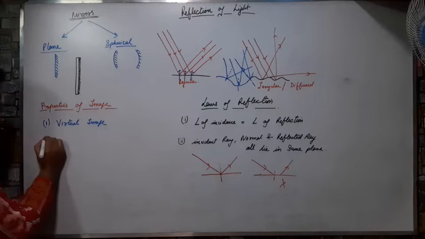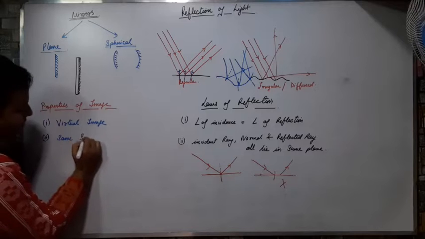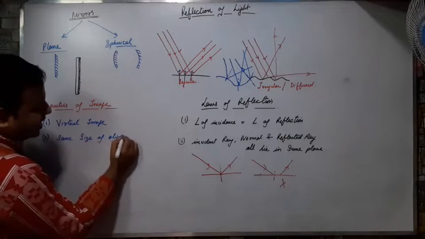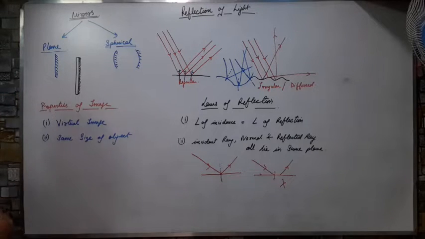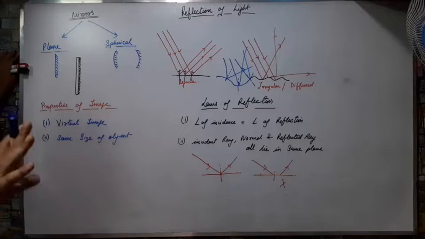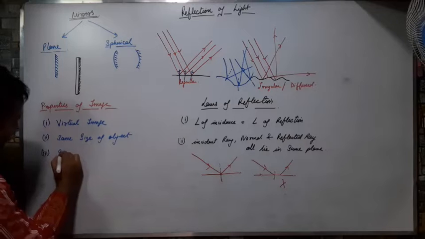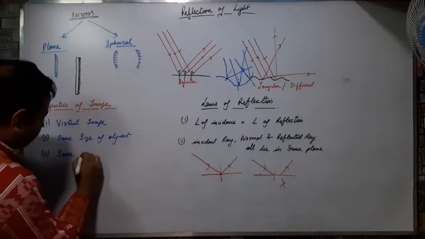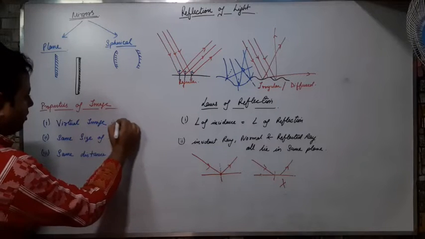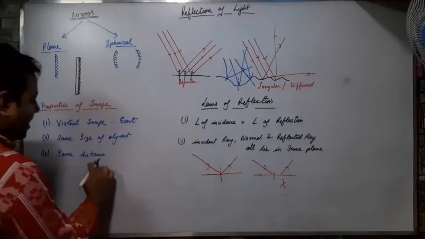Okay. Second property, it is the same size as the object, means it neither increases nor decreases the size of the image. The image size and the object size are the same. Third, so it is a virtual image, therefore it is erect. Same distance